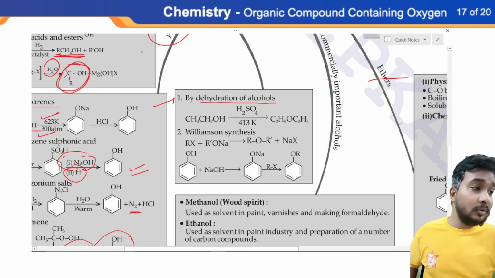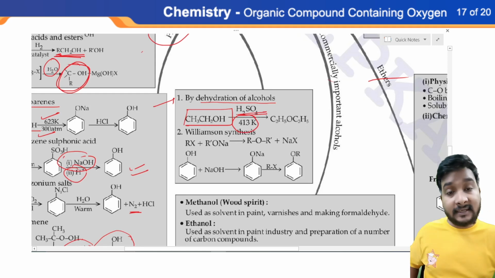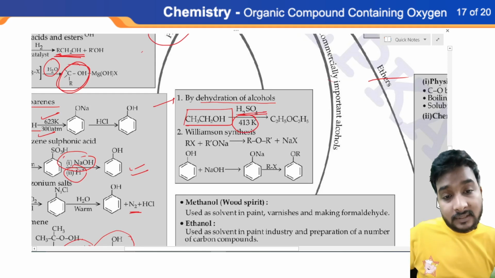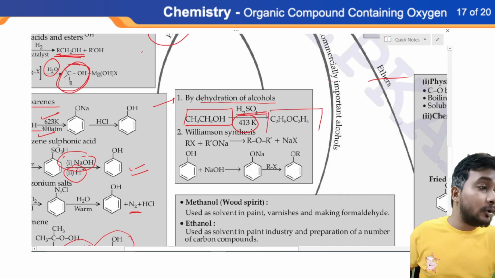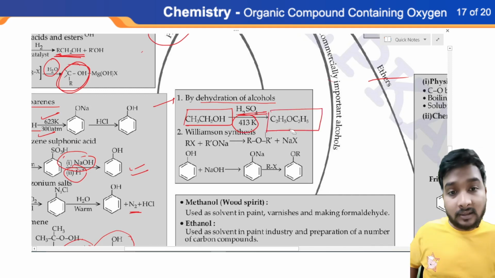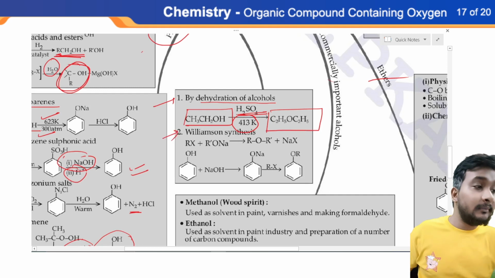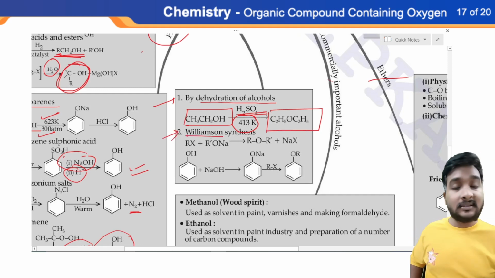So what we have to do, we have to take alcohol along with sulfuric acid, and we have to provide a temperature of 413 Kelvin. Then we can easily obtain the ether. Okay, the second method is very important because it is a name reaction method, Williamson synthesis.